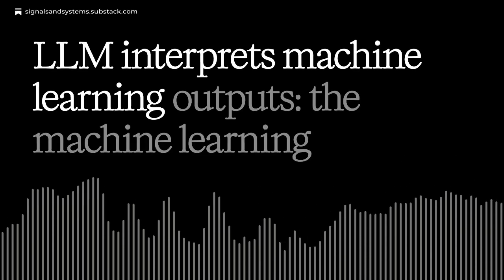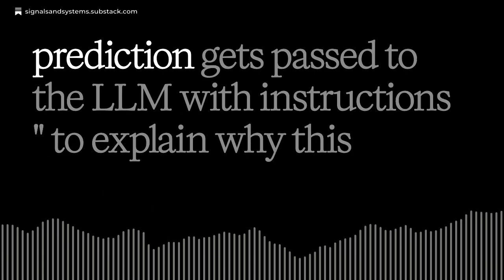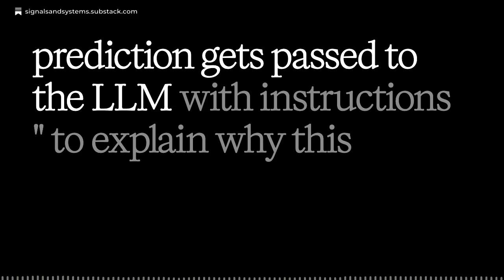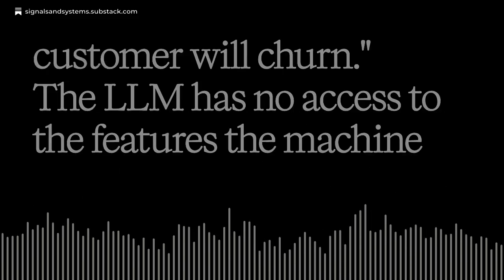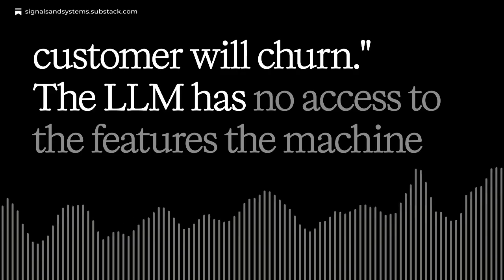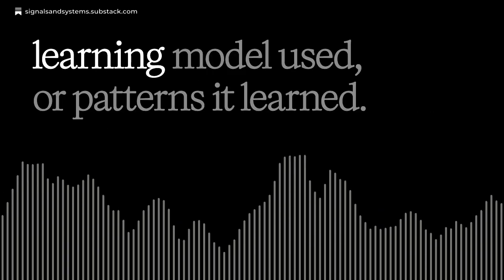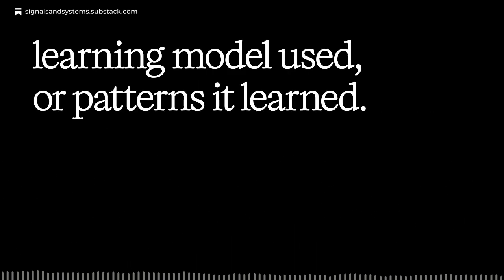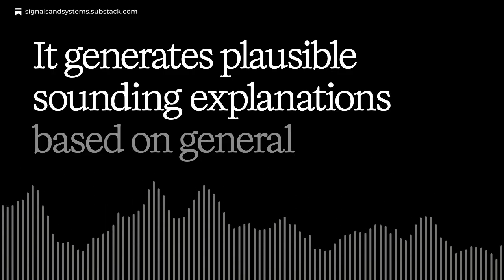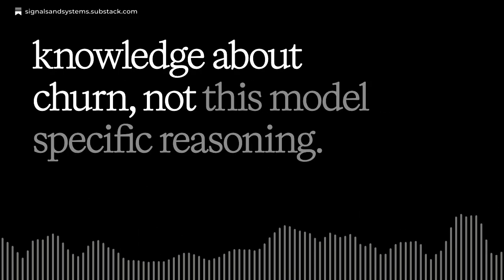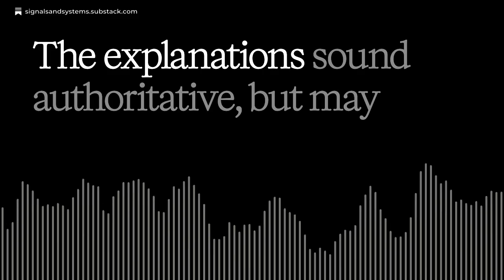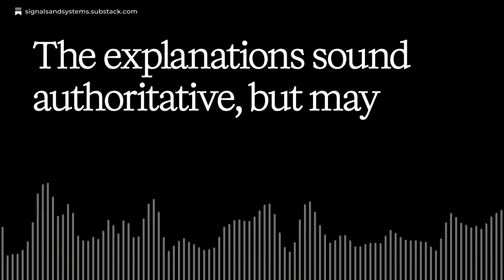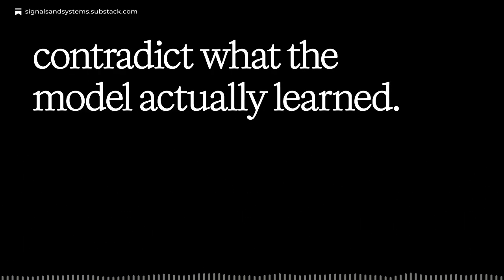LLM interprets machine learning outputs. The machine learning prediction gets passed to the LLM with instructions to explain why this customer will churn. The LLM has no access to the features the machine learning model used or patterns it learned. It generates plausible sounding explanations based on general knowledge about churn, not this model's specific reasoning. The explanations sound authoritative but may contradict what the model actually learned.